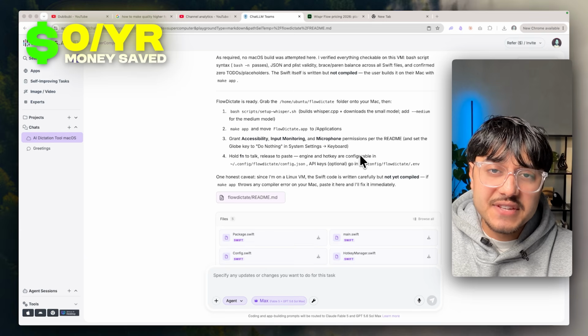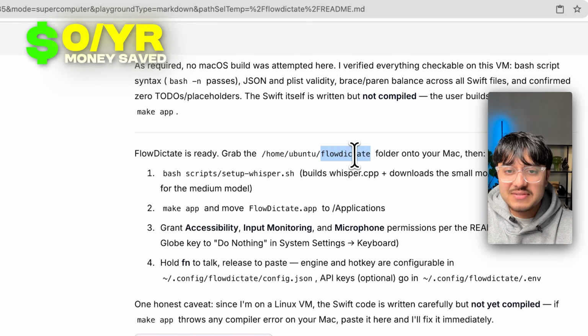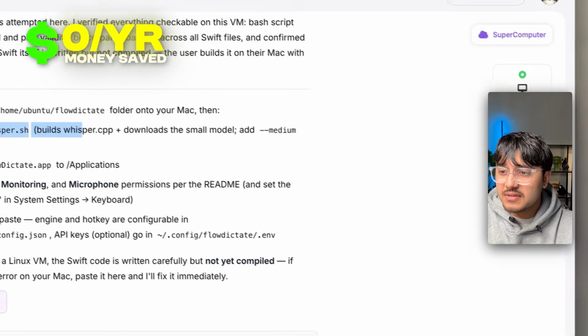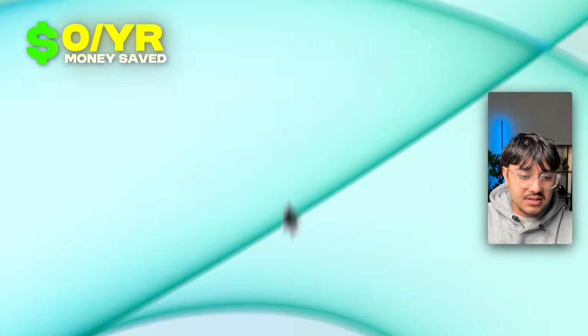All right, we've just finished up. This took like max 10-15 minutes. All I had to do was download this file and run a couple of commands. The file was really easy to find. It was right here. And let's go try it out.